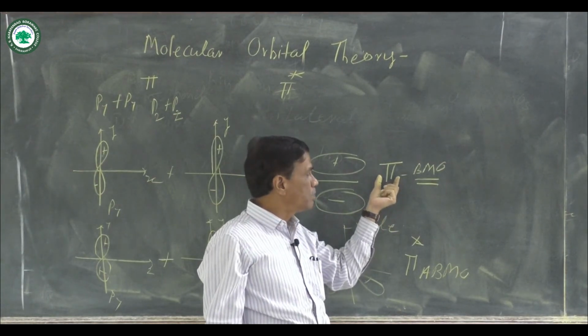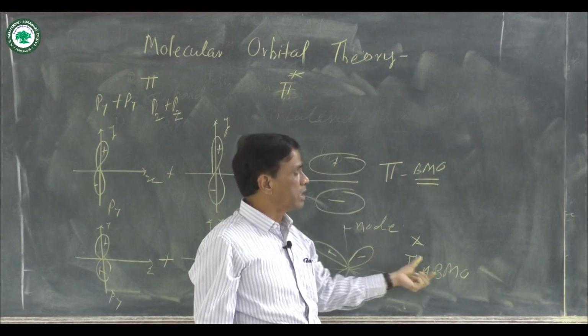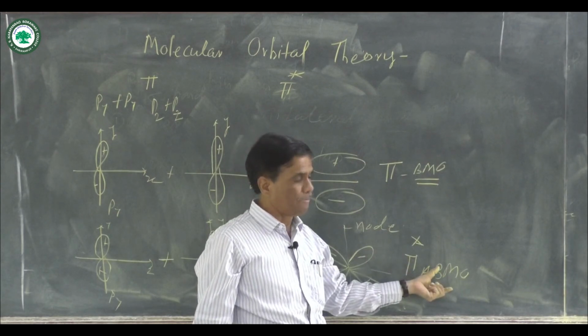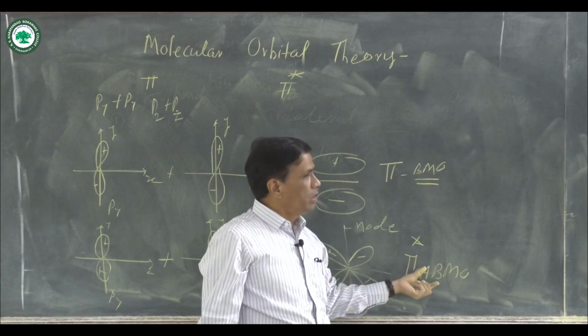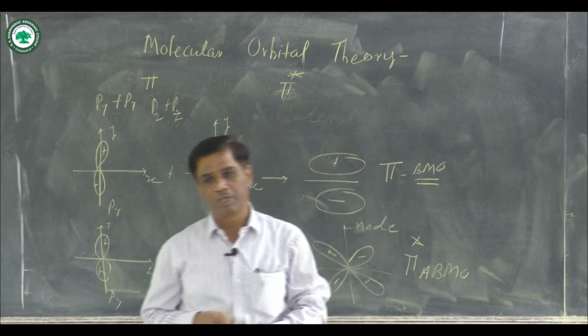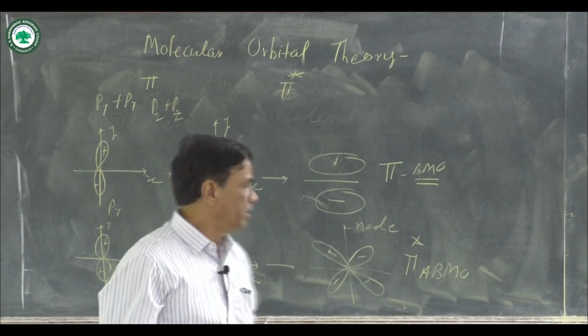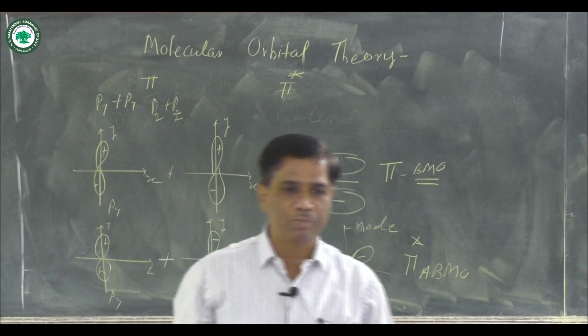One is called a pi bonding molecular orbital and the second is known as a pi star anti-bonding molecular orbital. Again, the star indicates higher energy, and the pi bonding molecular orbital has lower energy.